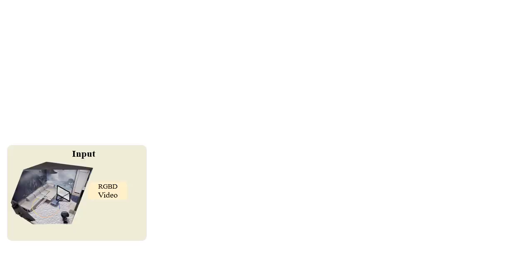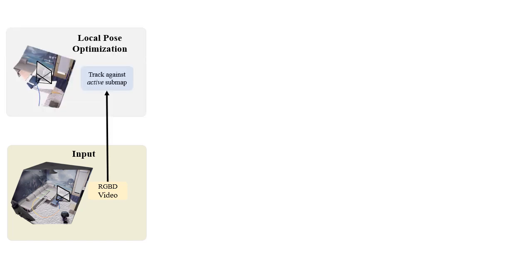Our method works by collecting a video sequence from an RGBD camera. We represent our 3D scene with a neural point cloud where each point has optimizable features. We use a re-rendering loss to the sensor input to optimize the map and the camera pose. Submaps are progressively created as the scene is explored, and the pose is optimized locally against the last added submap, the so-called active submap.